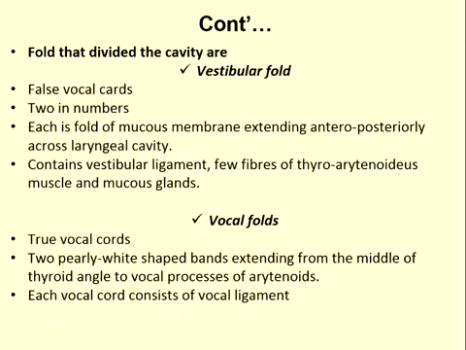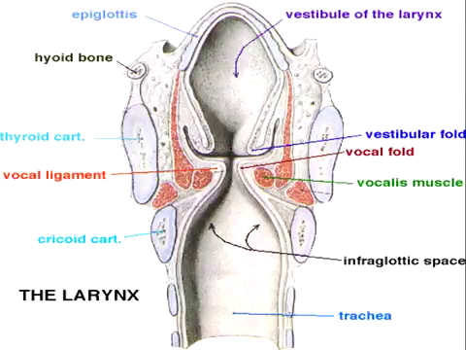The vocal fold is also known as the true vocal cord. These are two pearly white bands extending from the middle of the thyroid angle to the vocal process of the arytenoid cartilage. The vocal cord consists of the vocal ligament.